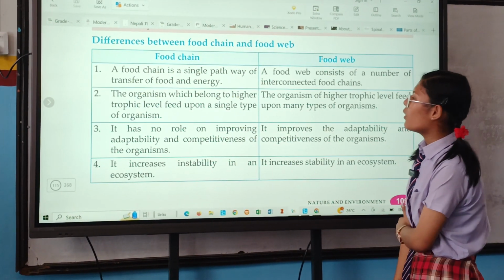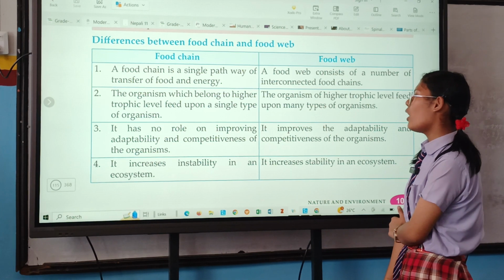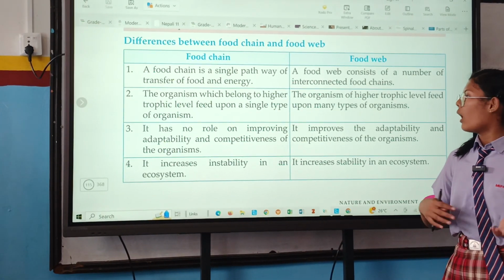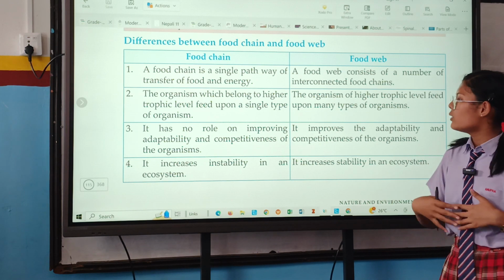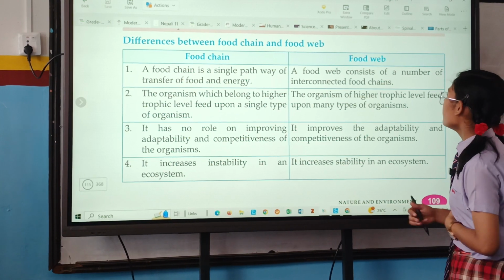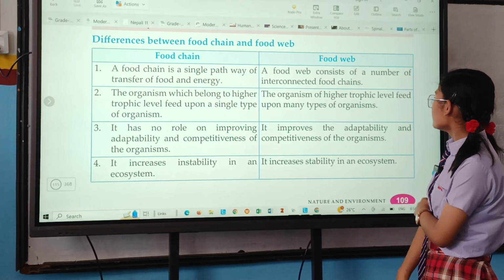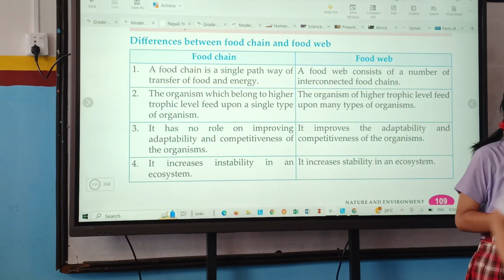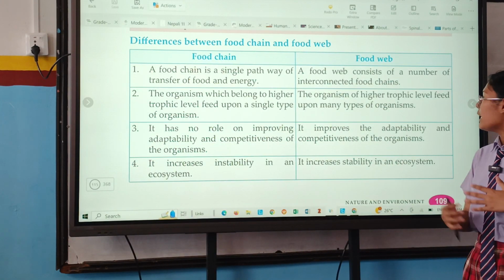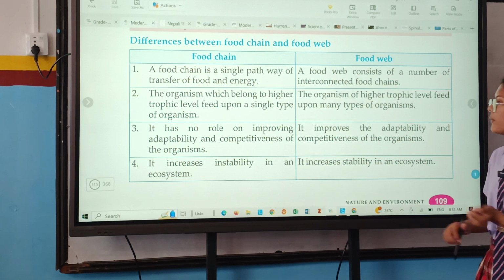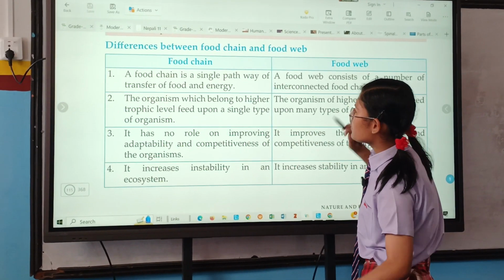In a food chain, the organisms of a higher trophic level feed upon a single type of organism, while in a food web, the organisms of a higher trophic level feed upon many types of organisms present in our surrounding.